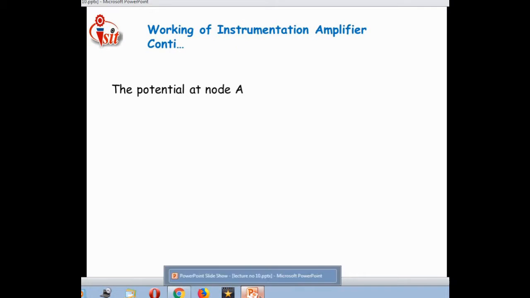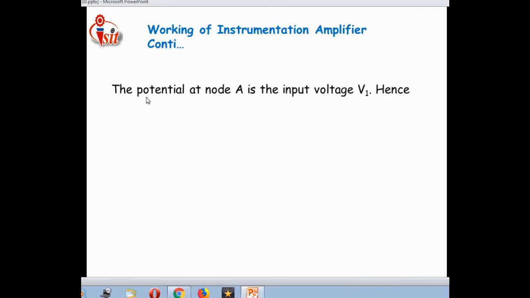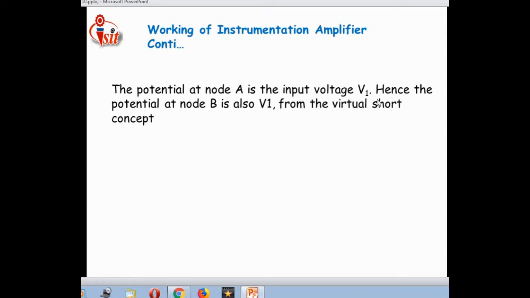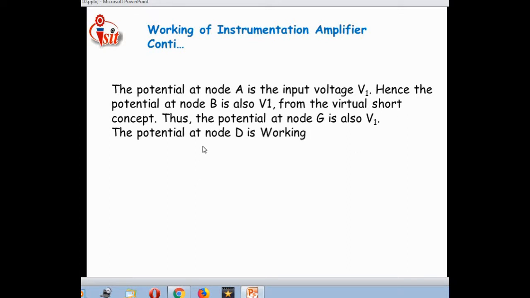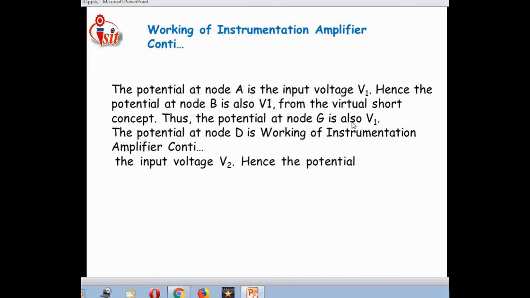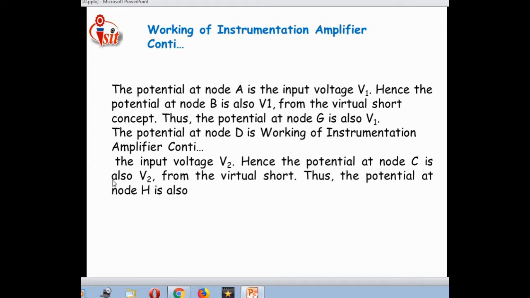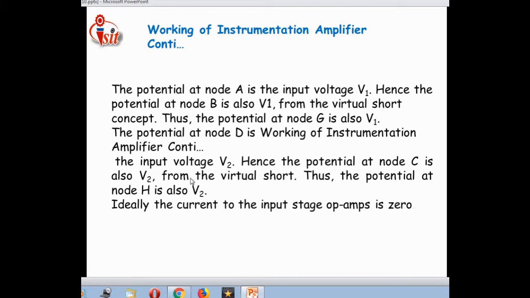Continuing with the working of the instrumentation amplifier, the potential at node A is the input voltage V1. Hence, the potential at node B is also V1, from the virtual short concept. Thus the potential at node G is also V1. The potential at node D is the input voltage V2. Hence, the potential at node C is also V2, from the virtual short concept.